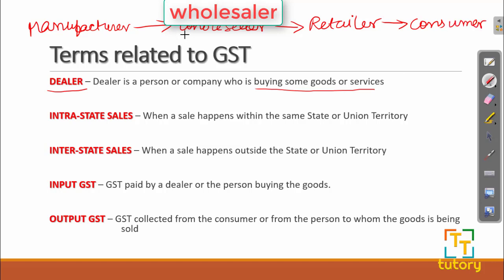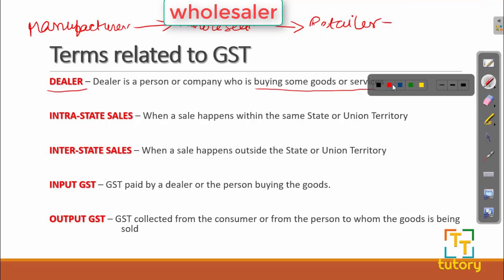Here, the wholesaler buys goods from the manufacturer, so the wholesaler can be called a dealer. The retailer also buys goods from the wholesaler, so he can also be called a dealer. And the last is the consumer, who is buying the goods, or we the people.